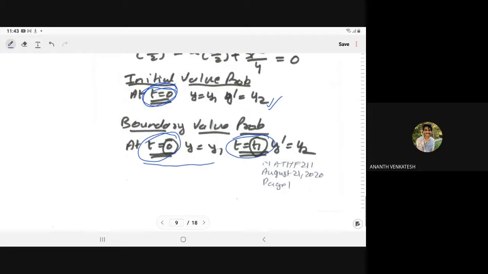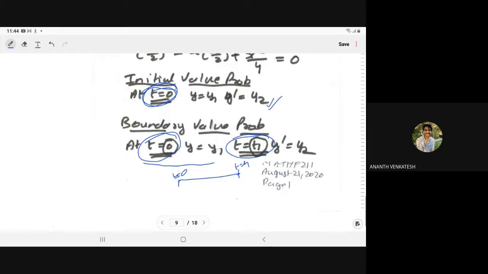Why boundary value problem? Here we have t = 0, and here we have t = t1, so we are covering the boundary. That's why we call it a boundary value problem. For solving the differential equation, many times some conditions are given to you. The condition may be an initial condition, or it may be a boundary condition. If an initial condition is given, it is the initial value problem. If a boundary condition is given, we say boundary value problem.